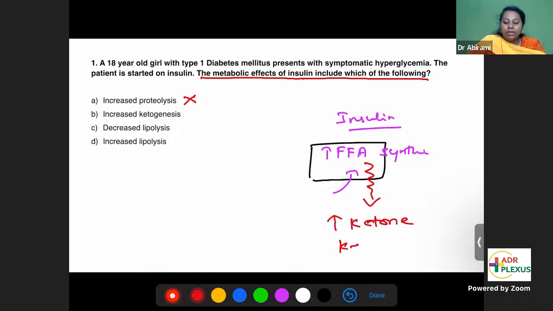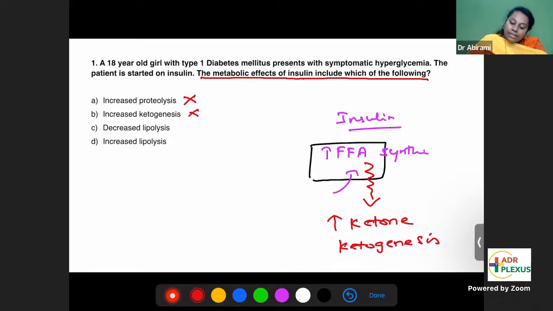This is called ketogenesis. See, insulin is exactly doing the opposite. Ketogenesis is breaking down of free fatty acid into ketone bodies. But what is insulin doing? It is increasing free fatty acid synthesis. So exactly it's opposite. Insulin is not ketogenic. It is not increasing ketone bodies. So this is also wrong.